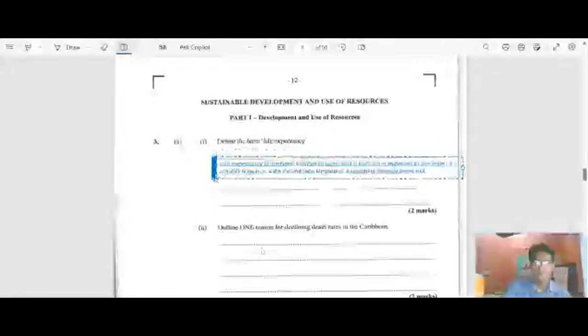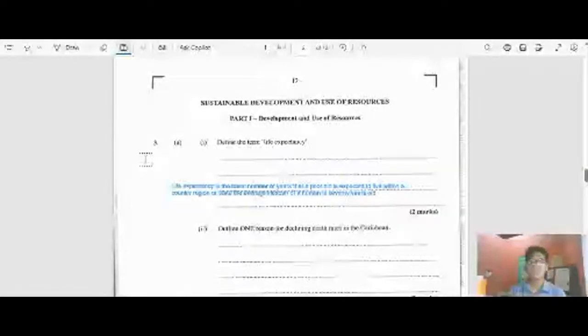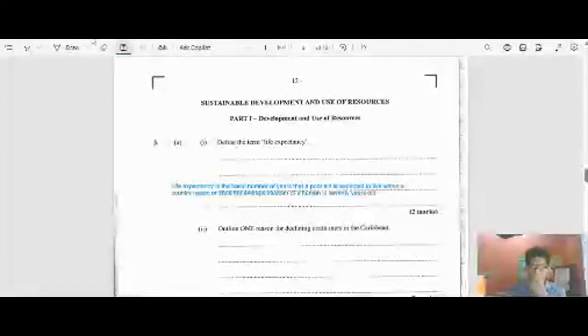So, life expectancy is how long you're expected to live. The basic life expectancy across the globe, not only within the Caribbean, is 70 years old. That is the average lifespan of persons across the world. Some people say the average lifespan is 65 to 70 years old. That's the average amount of time a person is expected to live.